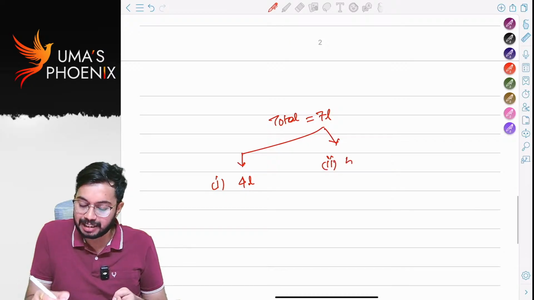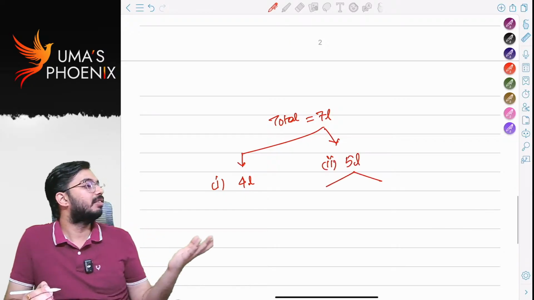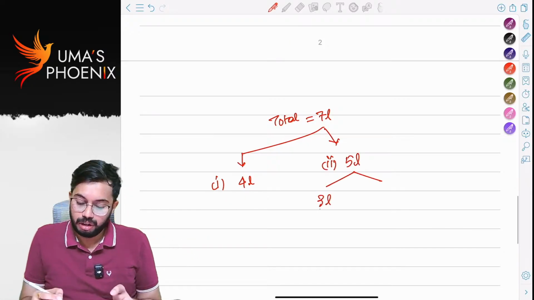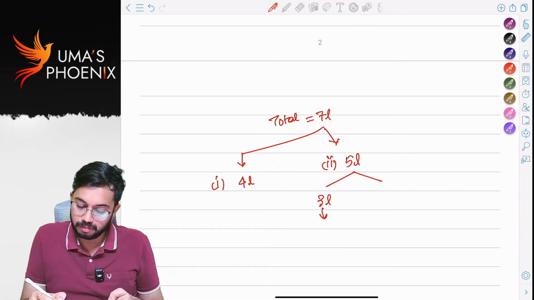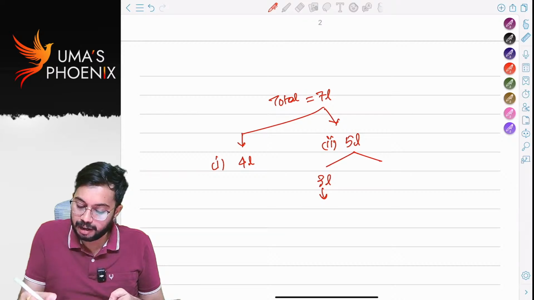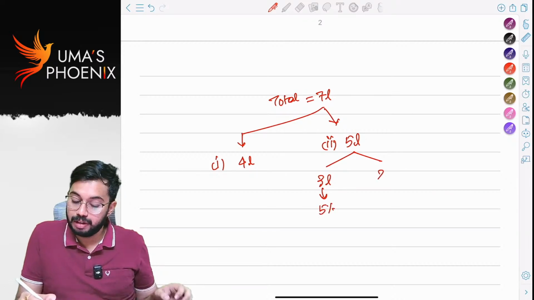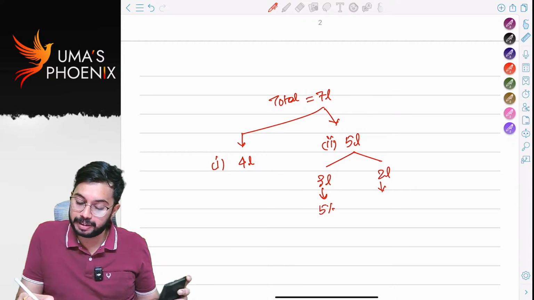Next, 5 lakhs. Out of 5 lakhs, total available is 7 lakhs. For case 1, already 4 lakhs was used. So case 2, 5 lakhs. Out of 5 lakhs, for 3 lakhs, you will apply 5%, and for 2 lakhs, you will apply 20%.